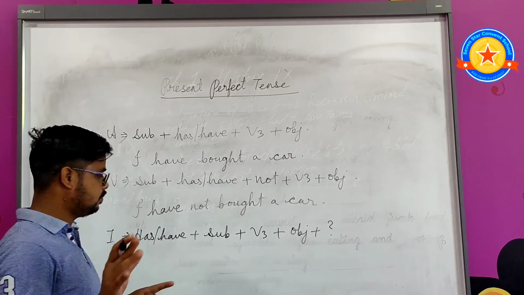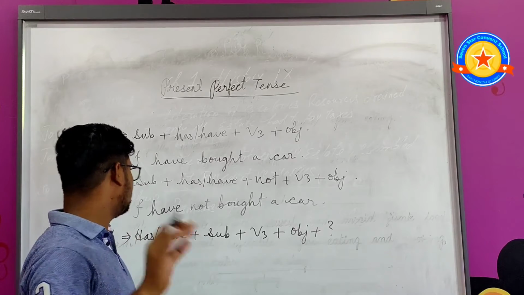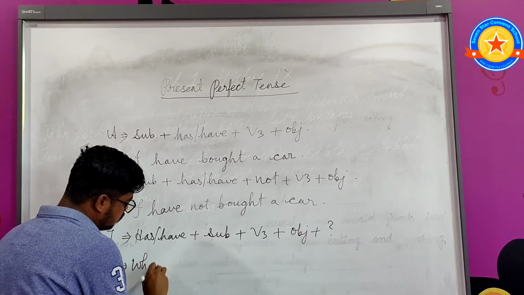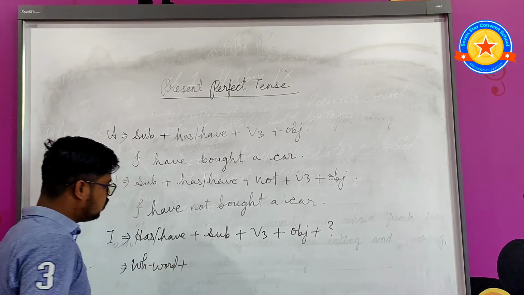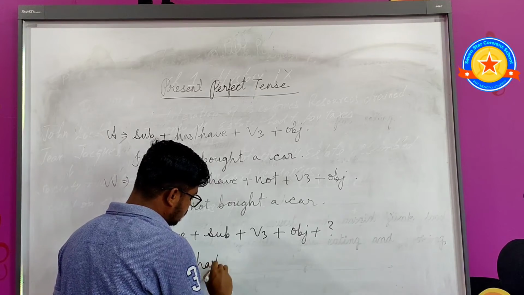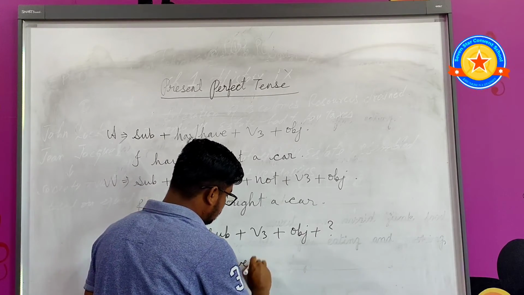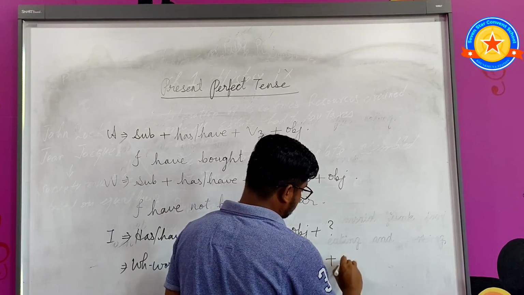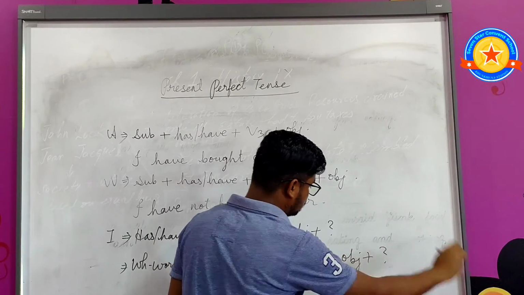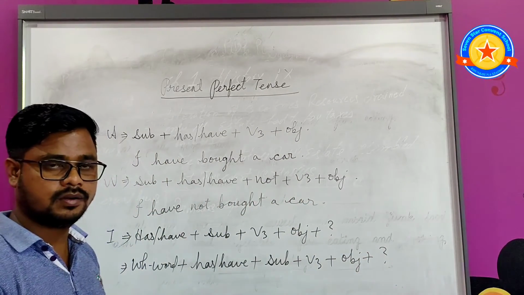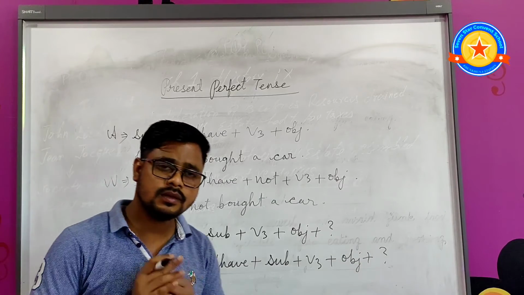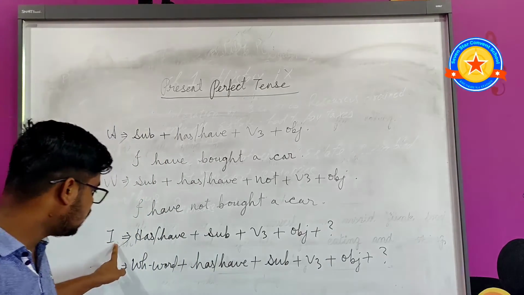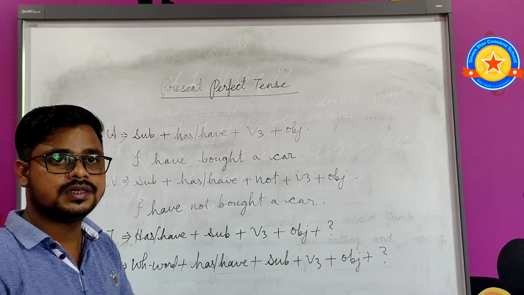In WH word type interrogative sentences, I will tell you the formula also. First WH word, after the WH word has or have is written, plus subject plus verb third form plus object plus question mark. So this is the pattern to form interrogative sentences in present perfect tense, yes no type or WH word type.